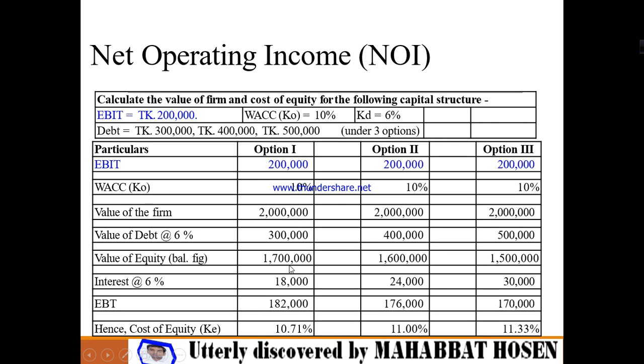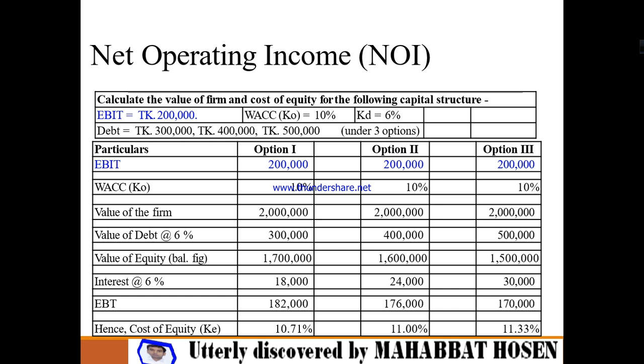So now we have to calculate the net operating income. An example is given to you. A problem is given to you. We have to calculate the cost of equity. I hope it will be very easy for you to understand everything. Look, EBIT is given as 2 lakh.